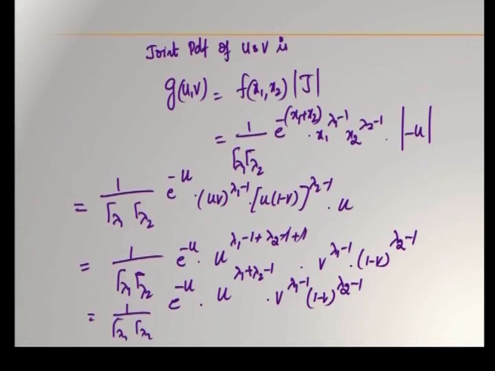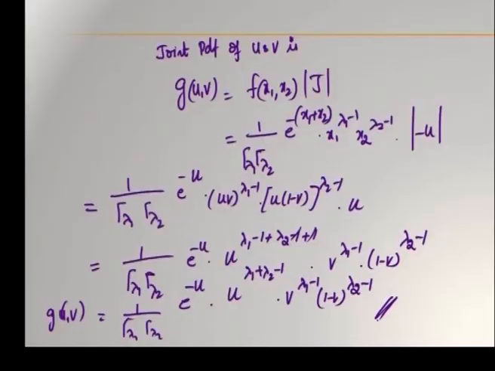Now, this is the joint PDF of u and v we have got. This has to be arranged in a format so that u follows a gamma distribution with parameter lambda 1 plus lambda 2 and v follows a beta distribution of first kind with parameters lambda 1 and lambda 2. You can arrange it. How is this arranged?